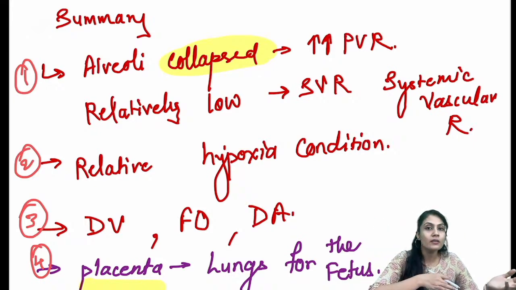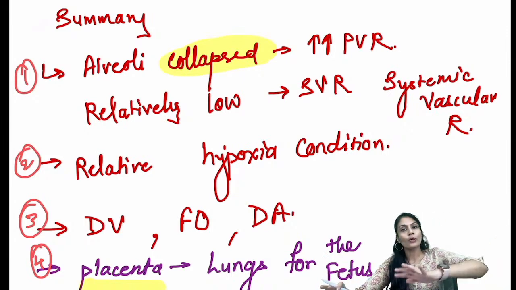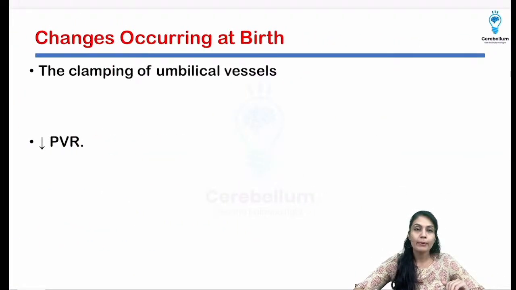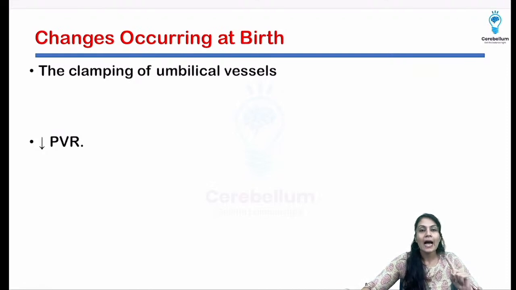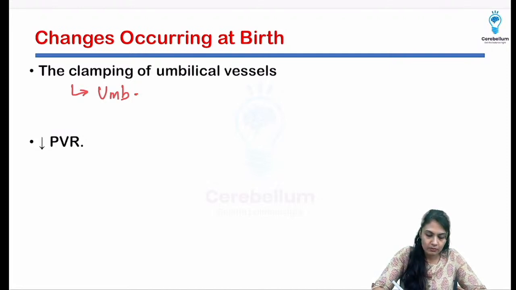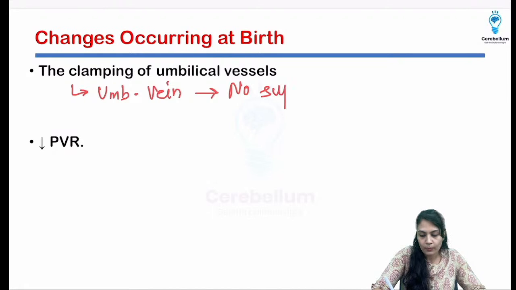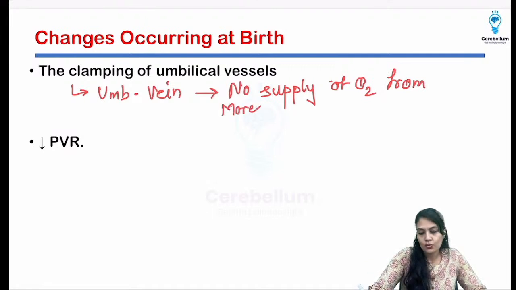Now we cannot call it fetus. Fetus means in the uterus. Now the delivery has taken place, and now we are talking about the baby. So what is going to happen in the baby? Let's see that. As soon as we clamp the umbilical vessels, the first thing is that we are going to clamp the umbilical vein, I'm just writing UMB. That means, if you clamp the umbilical vein, there is no supply of oxygen from the placenta. No more supply. You can write: no more supply of oxygen from placenta.